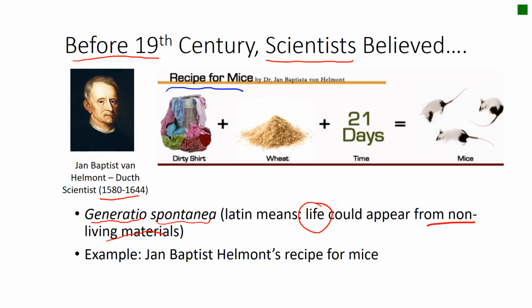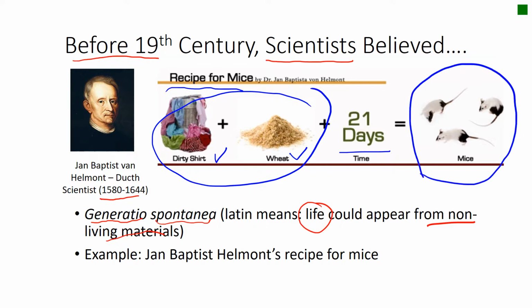He did this experiment to prove that what you need is a dirty shirt plus wheat. If you have a dirty shirt and wheat, put them together and keep them for 21 days. After that, mice will appear from the mixture of dirty shirt and wheat. It was proven.